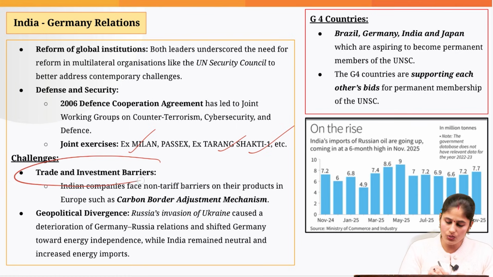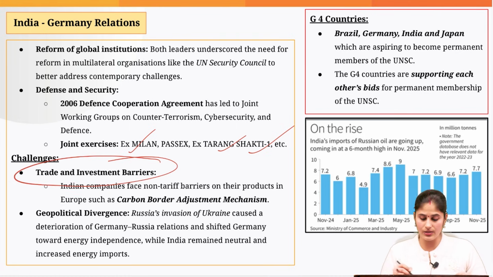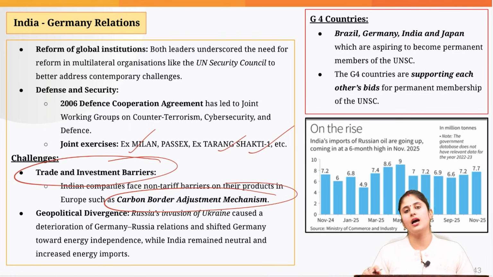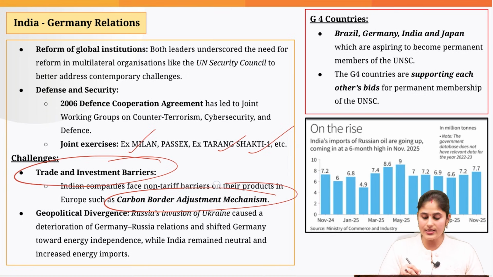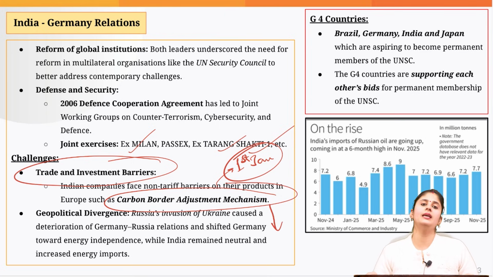So the first issue is with respect to trade, and this is with respect to CBAM, that is Carbon Border Adjustment Mechanism, which has come into force this year only from 1st of January. And this is going to severely impact the steel and aluminium exports from India. So what is this CBAM?